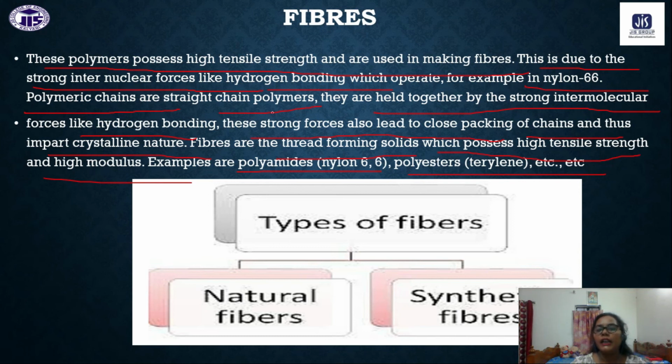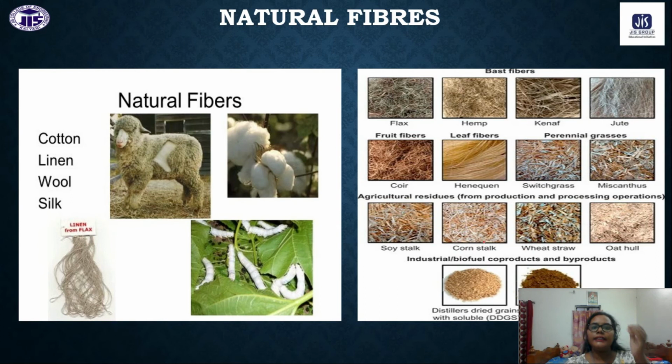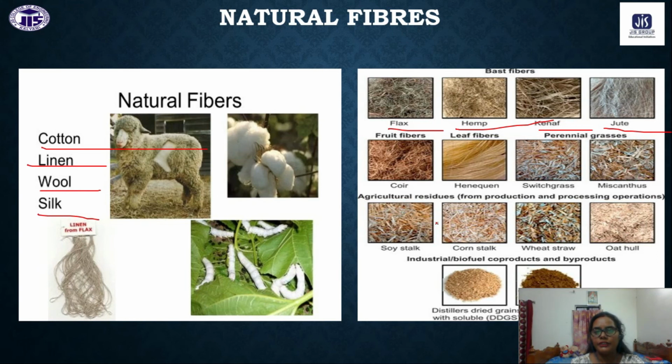Generally fibers are of two types, one is natural fiber and the other is synthetic fiber. These are some examples of natural fibers like cotton, linen, wool, silk. All these fibers we get from nature, like flax, hemp, kenaf fiber, jute fiber, and bagasse fibers. So they are all natural fibers.